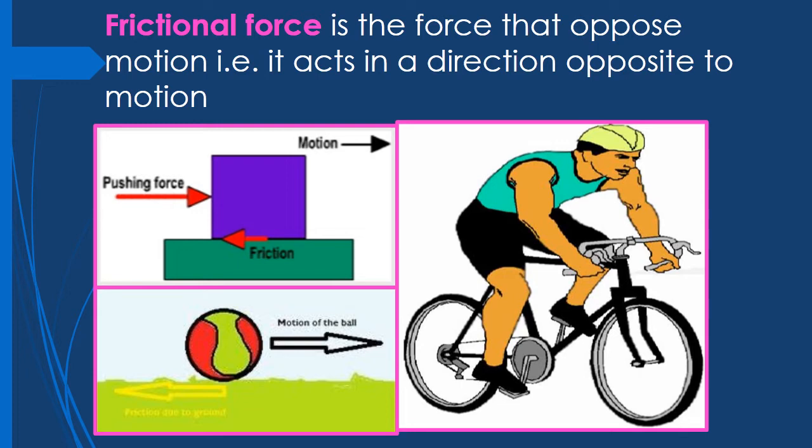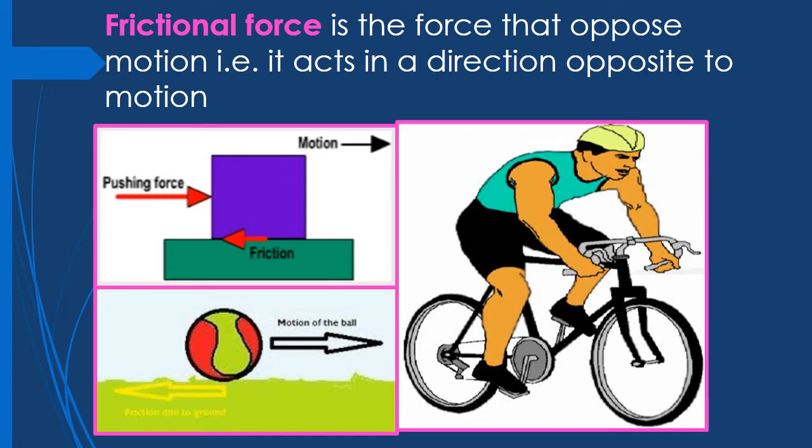The ball tends to move forward while that force acts in a backward direction. So as the ball moves, the frictional force also acts upon it, and slowly it decreases the speed of the ball and finally makes it come to the state of rest, right? So that is frictional force, which acts in the opposite direction.